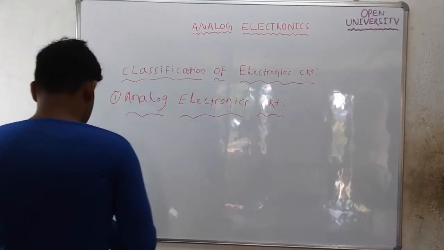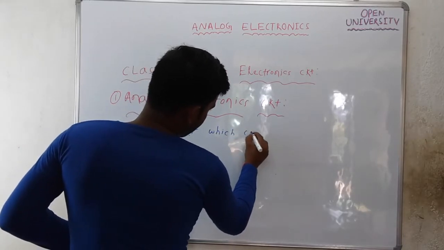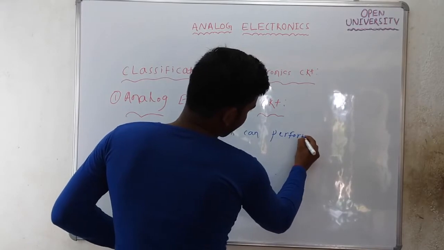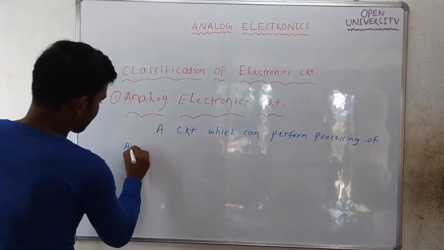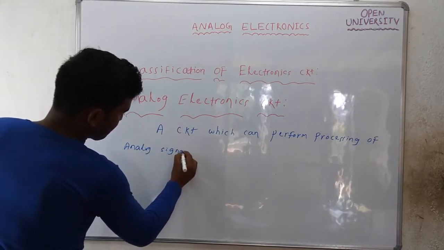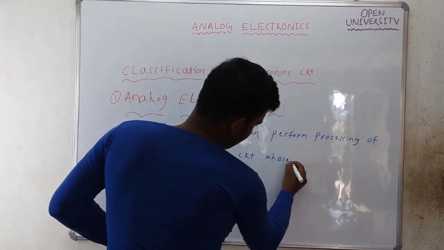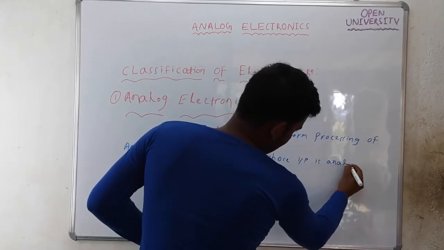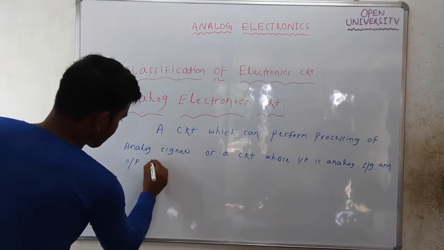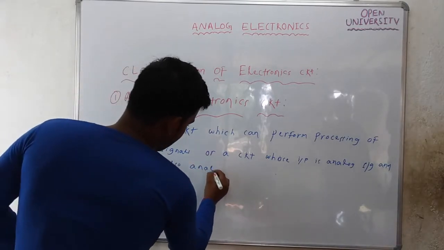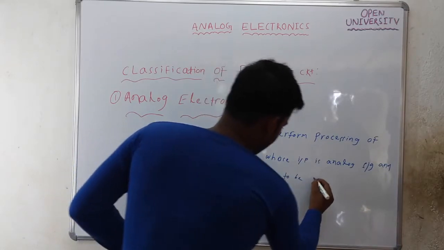So take the definition of analog electronic circuit. A circuit which can perform processing of analog signals, or a circuit whose input is an analog signal and output is also an analog signal, is said to be an analog electronic circuit.